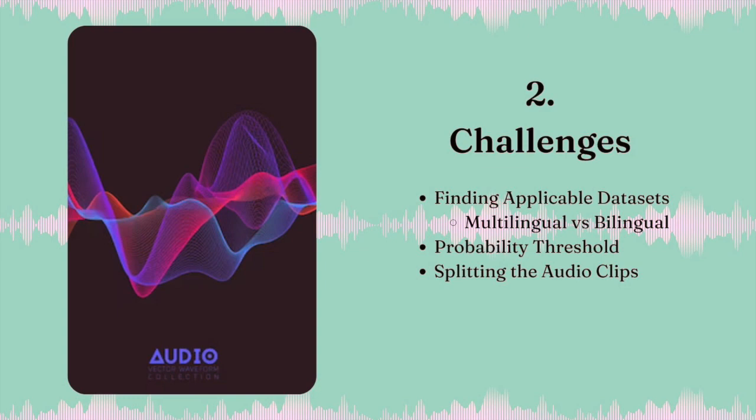The final hurdle we encountered was determining an appropriate threshold for the probabilities of language detection. Initially, we focused on using a 90% certainty in our binary search as a stopping point for splitting the audio clips. However, the clips were unnecessarily splitting too many times, so we decided to reduce the certainty threshold to 60%. Ultimately, this strategy expedited the process while avoiding many unnecessary splits.